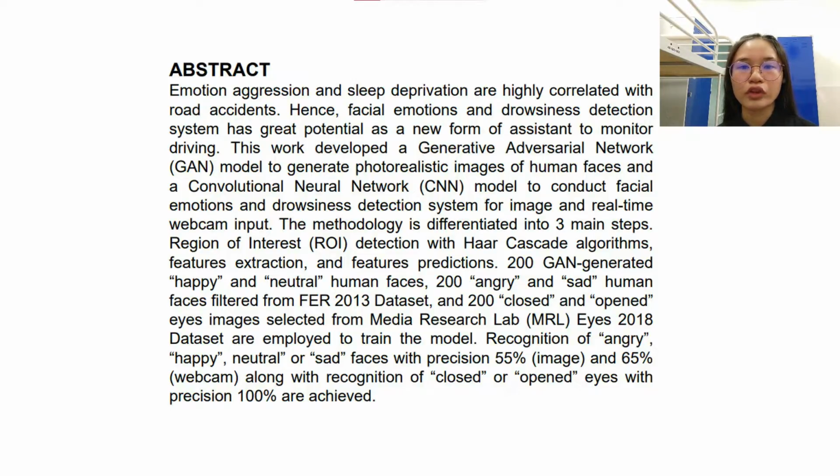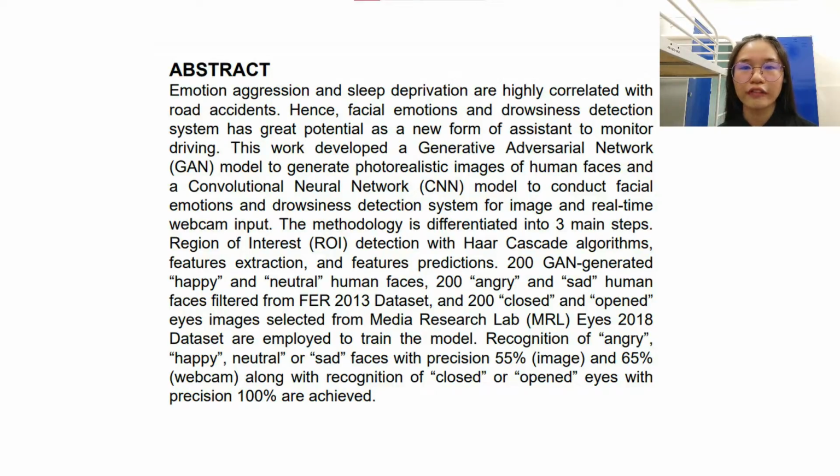Subsequently, a convolutional neural network model, in short, CNN, is used to conduct the facial emotions and drowsiness detection system for image and real-time webcam input. For the detection, image acquisition, region of interest, in short, ROI, detection with Haar Cascade algorithms, face and eyes abstraction, and prediction of emotion and eye states are done in turn.